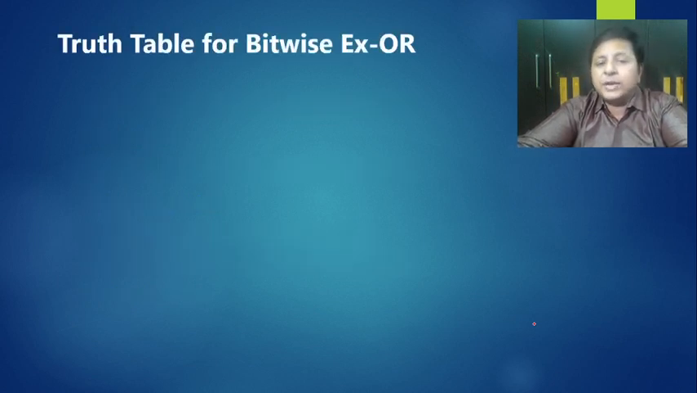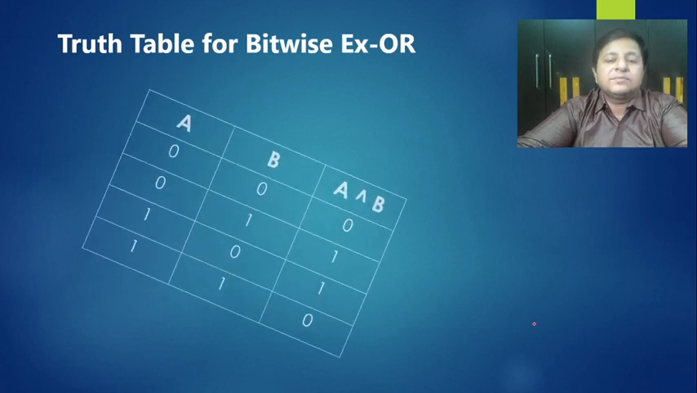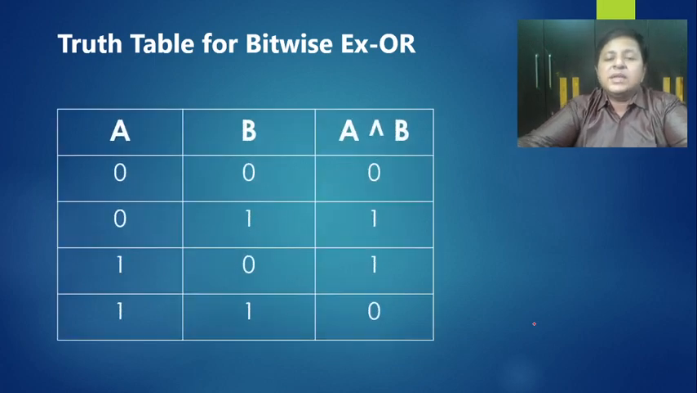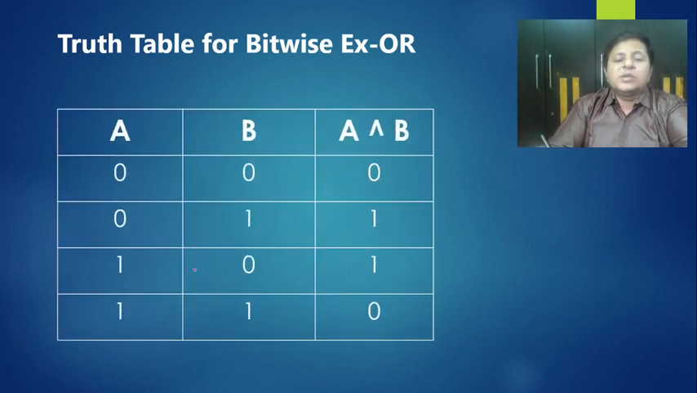Fine. So let's look at the truth table for bitwise XOR. You can clearly see 0 0 gives you 0, 0 1 gives 1, 1 0 gives 1, 1 1 gives 0. So the idea is, if both of them are the same, say 0 0 are the same, the answer is 0, and 1 1 are the same, so the answer is 0.